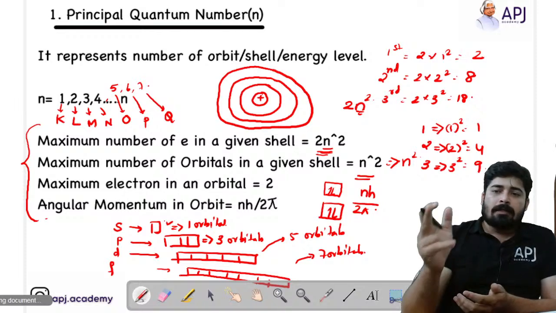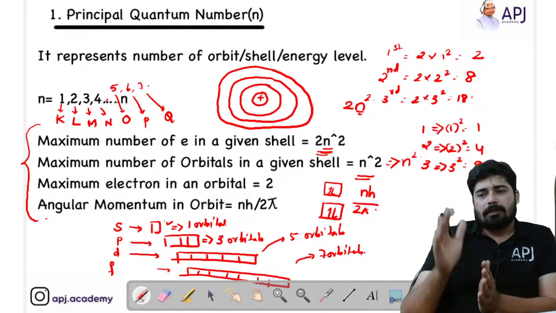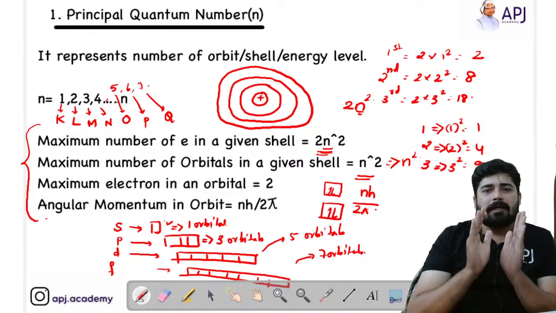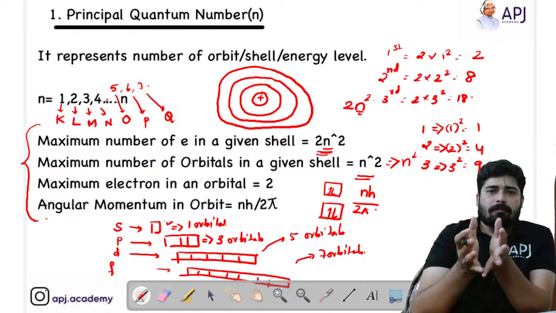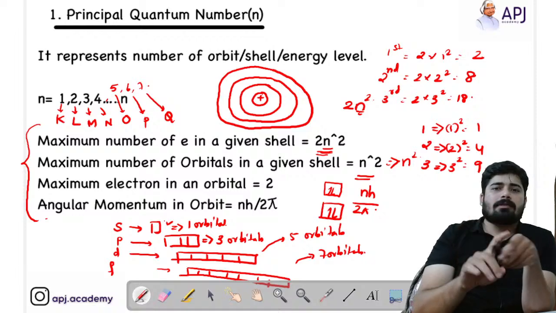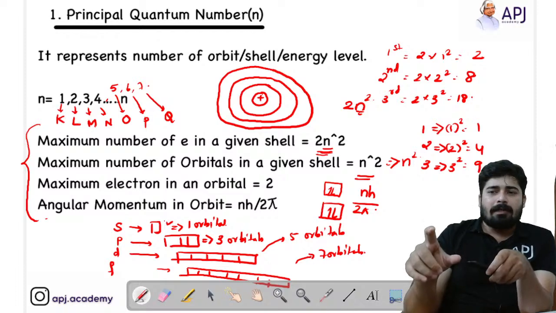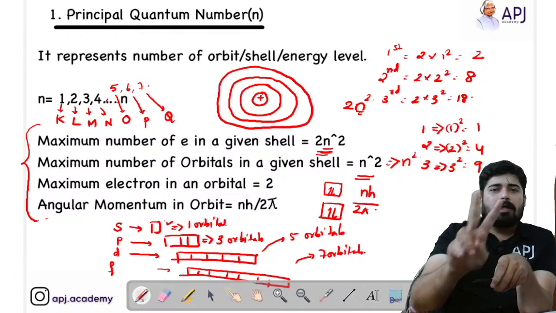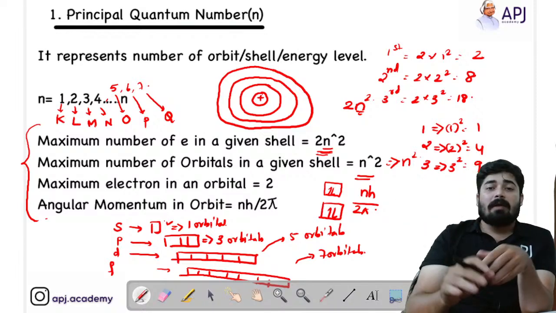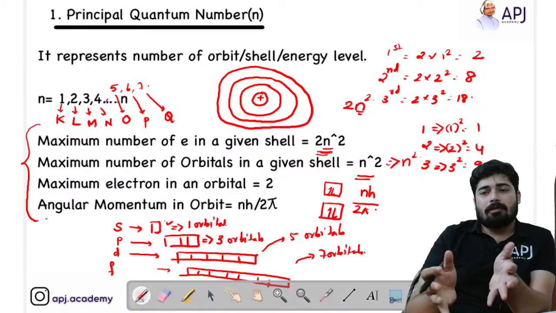Okay. Similarly, the maximum number of electrons in an orbital is equal to 2. I already told you, that is in one box the occupancy is equal to 2. Only 2 electrons can be occupied in a room. See, if you are studying in hostels, we say that in a hostel room only 4 students can stay. That's what we limit them. Similarly, in an orbital only 2 electrons can be occupied, not more than that. Less than that is possible, 1 can occupy, but the maximum is 2 electrons. So what is the angular momentum in an orbit?